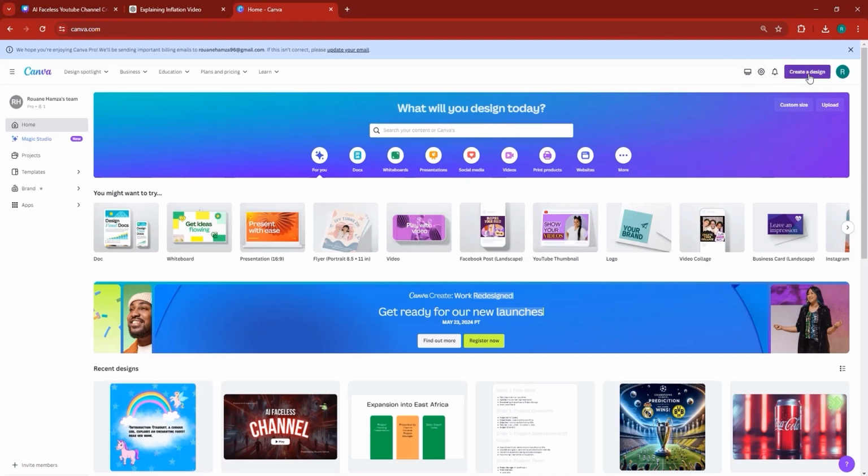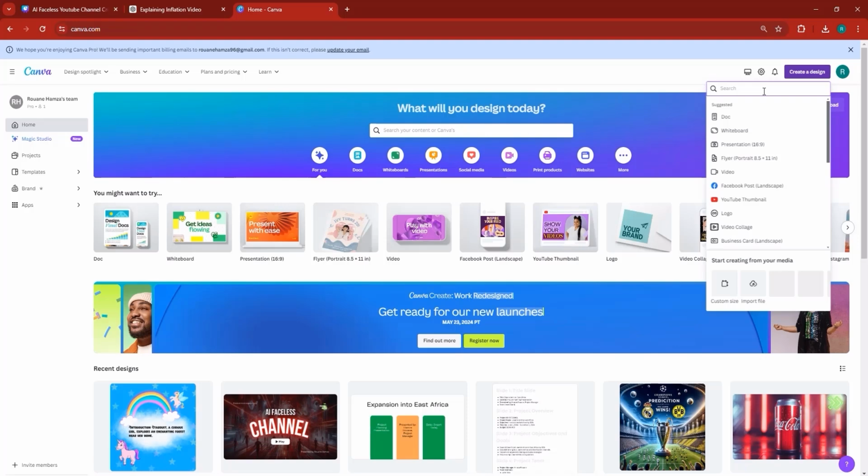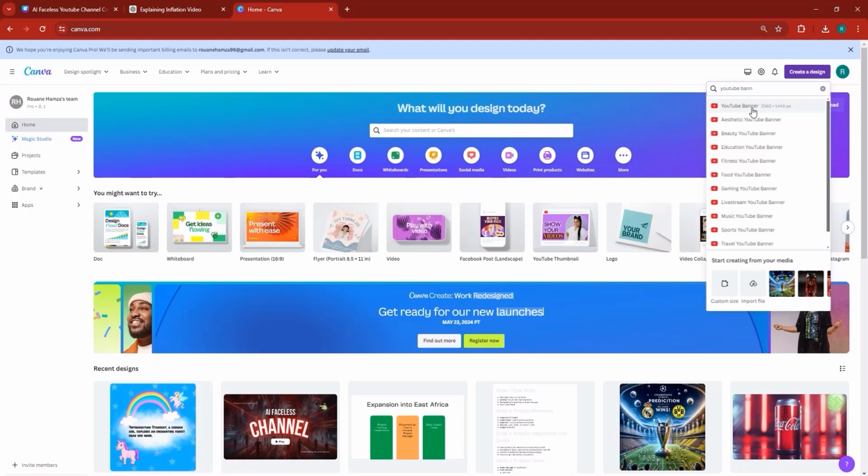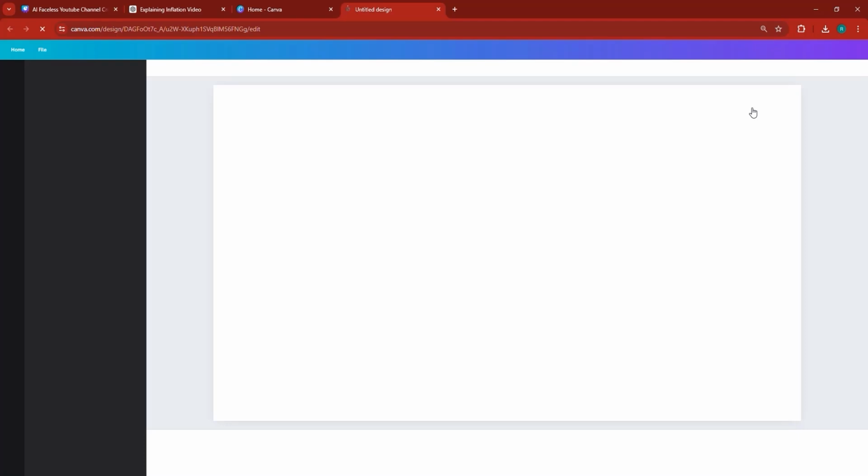Now I'm going to click on create a design here. Inside of Canva, it's a pre-built feature. You can search for anything you want. So you can search for YouTube banner, and here there's this YouTube banner. Notice that it exists over there. If I search YouTube banner and click, it basically showcases this banner to me.